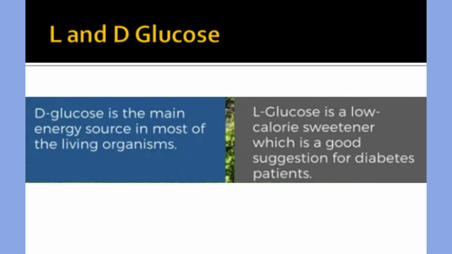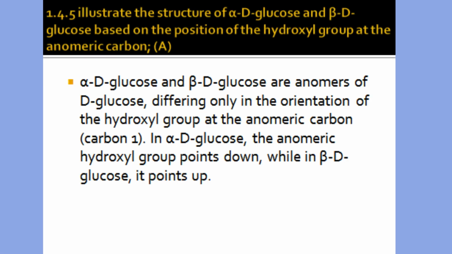D-glucose is the natural one, your body uses it. L-glucose is its mirror twin. We can make it in labs, but it's useless biologically, though it can be used as an artificial sweetener by diabetic patients. SLO 1.4.5 demands to illustrate different structures or forms of D-glucose.